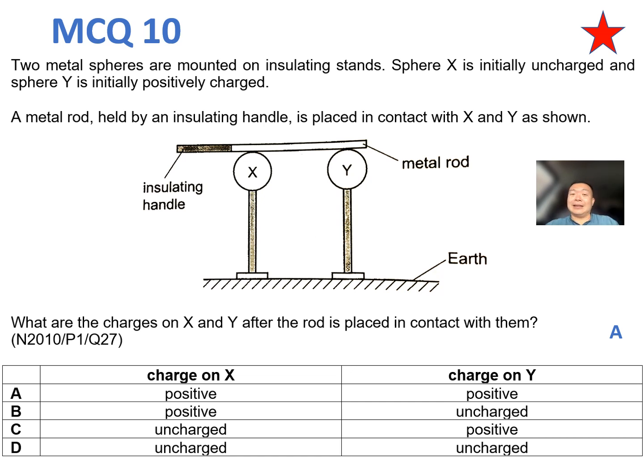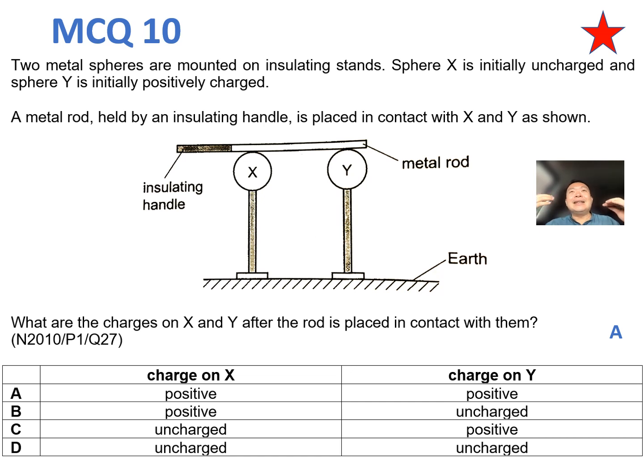We know X started off neutral. We know that the metal bar started off neutral, but we also know that Y started off being positively charged, meaning that there's fewer electrons. So all in all, in the whole system of everything, there is a lack of electrons in totality. So there's fewer negatively charged things inside than positively charged things. So no matter how we shift electrons to and fro, I mean, from over here from X into Y, overall there is still a lack of negative charges.